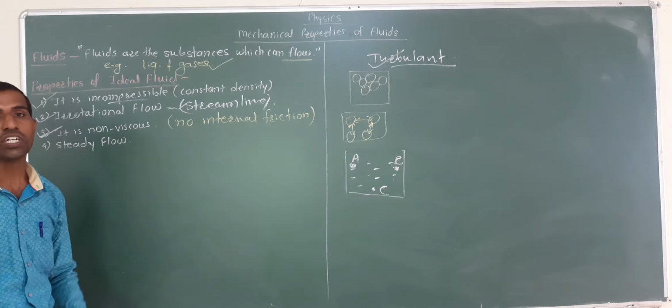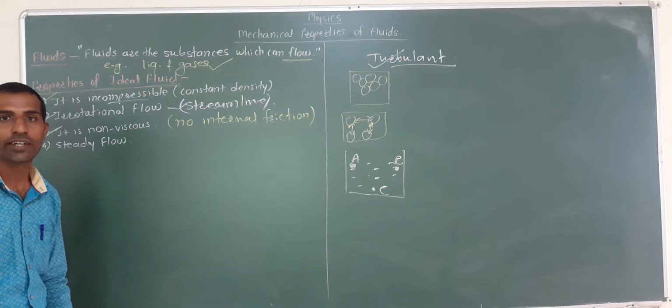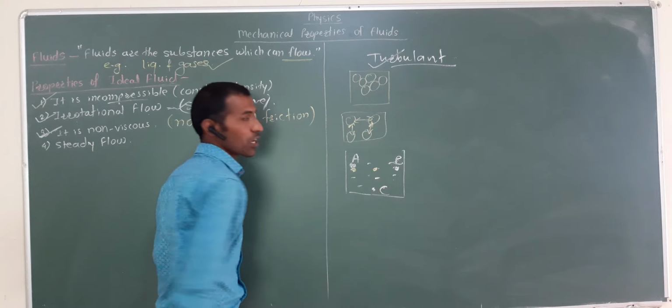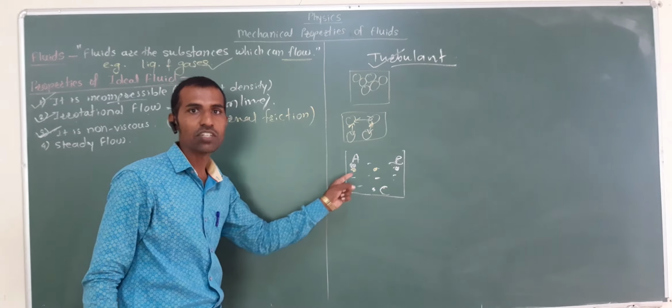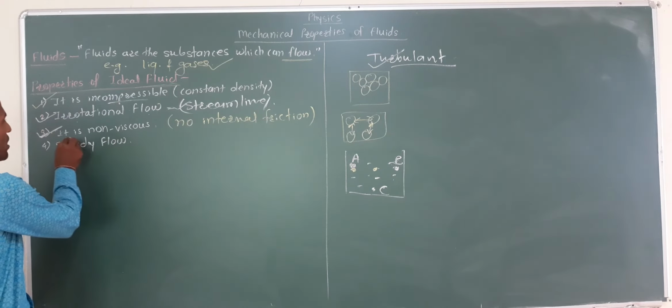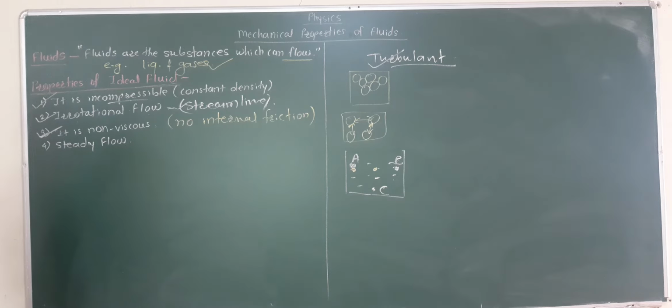Non-viscous means there is no internal friction. Friction does not take place between two molecules of the fluid. When they are moving, there is no friction. So we can say fluid is non-viscous in nature.